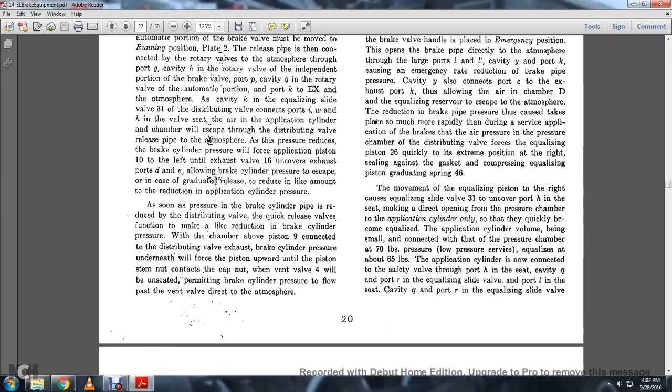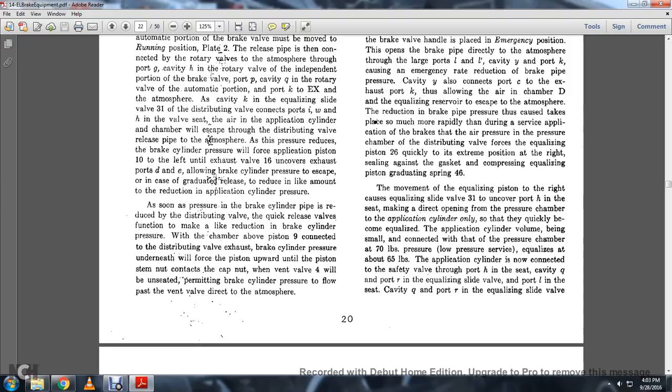Movement of the equalizing piston to the right causes the equalizing slide valve 31 to uncover the port H in the seat, making a direct opening to the pressure chamber of the application cylinder so that the pressure quickly becomes equalized. The application cylinder valve being small, connected with the brake pipe pressure chamber, the pressure equalizes at about 65 pounds.